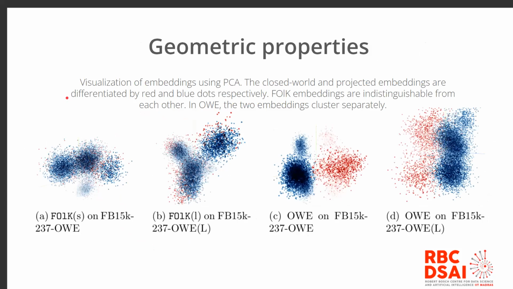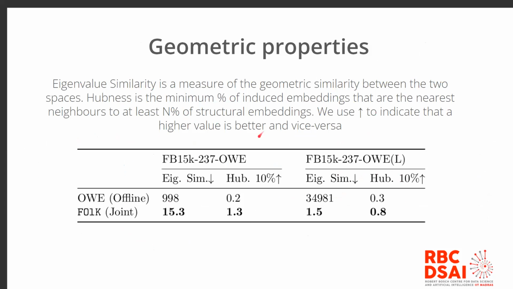On the topic of geometric properties, the embeddings induced using FOLK are also significantly more homogeneous to the pre-existing KG embeddings, as opposed to the embeddings induced using the baseline OWE, which cluster separately away from the structural knowledge graph embeddings. We also report two metrics, the eigenvalue similarity and the hubness. And here as well, we note the performance improvement of using FOLK.